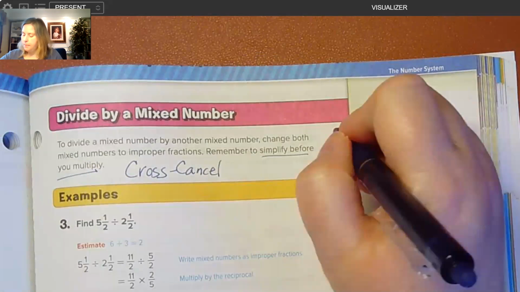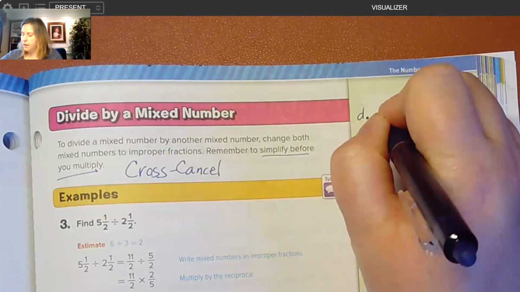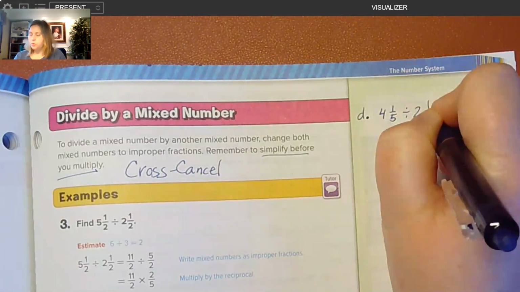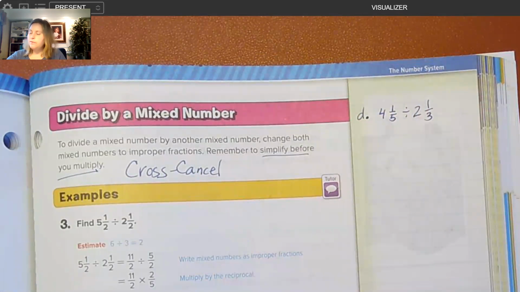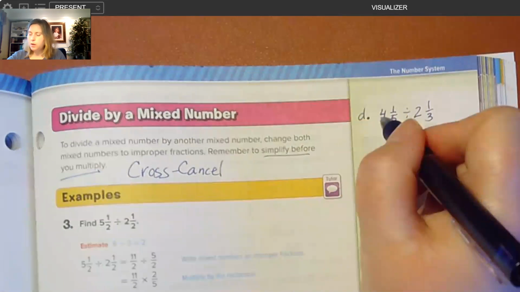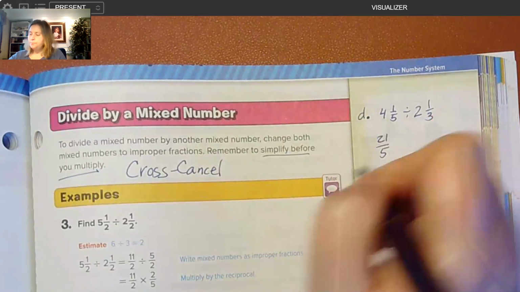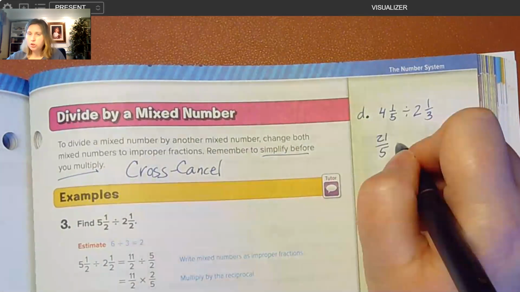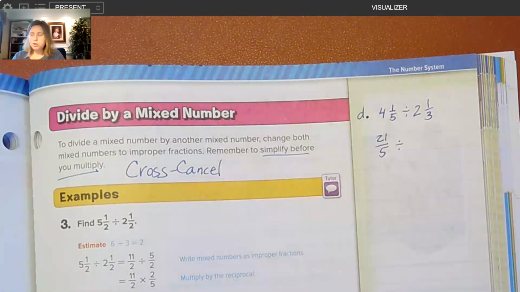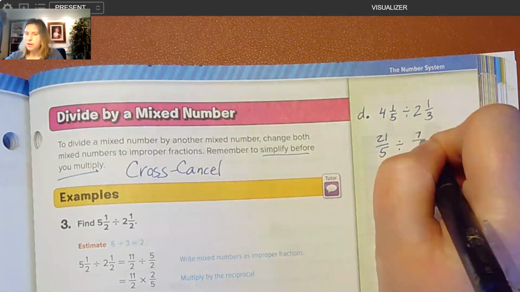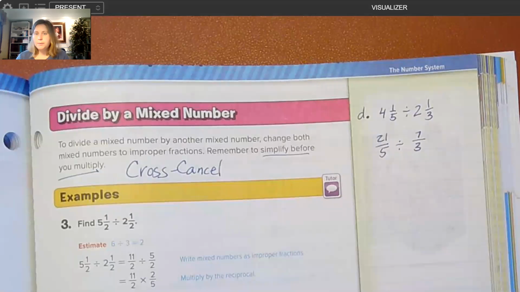Example D is 4 and 1/5 divided by 2 and 1/3. So 4 and 1/5: 5 times 4 is 20, plus 1 is 21. So this gives us 21/5. We're going to leave the problem as a division problem for now while we change these to improper fractions. 3 times 2 is 6, plus 1 is 7. So divided by 7/3. Okay, so 21/5 divided by 7/3.